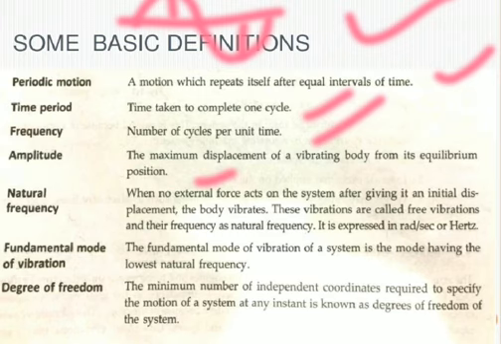Natural frequency: when no external force acts on the system after giving it an initial displacement, the body vibrates. These vibrations are called free vibration and their frequency is the natural frequency.